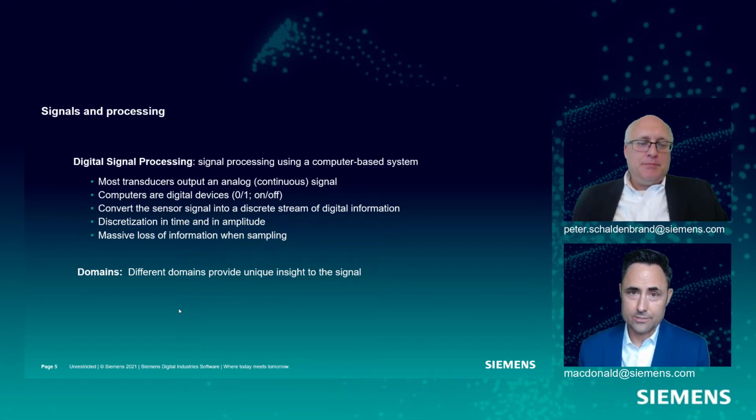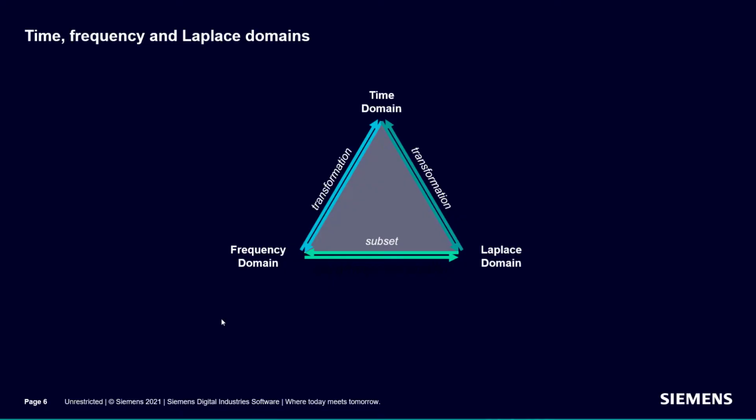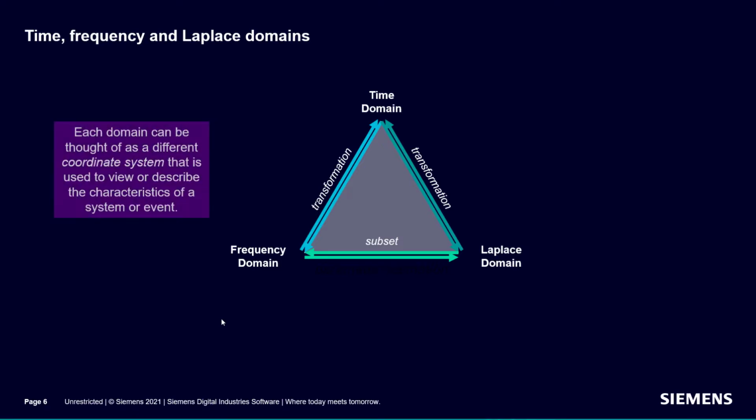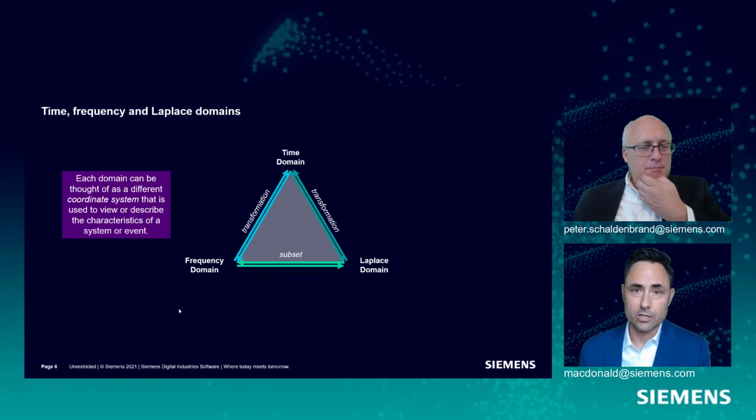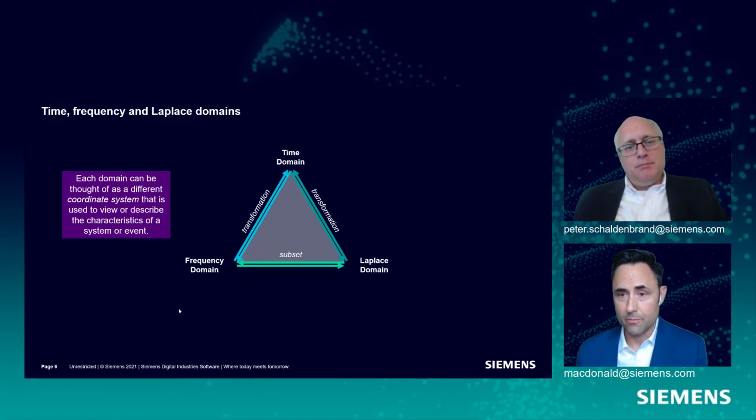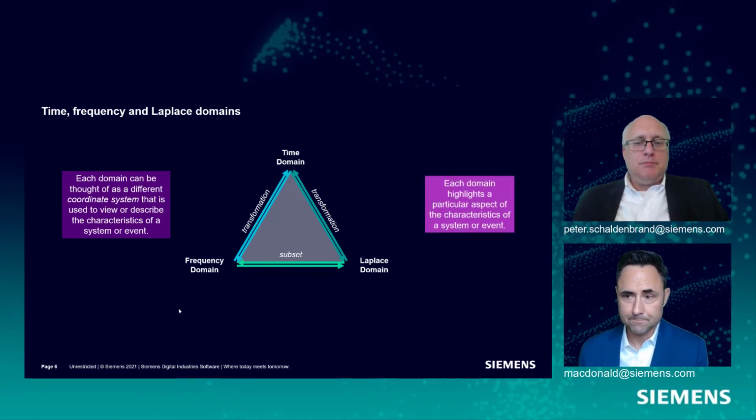One of the things we're going to use to our advantage is we're going to bring that digitized signal into some different domains, and each of these domains will have a little bit different area of expertise, if you will. So time, frequency, and the Laplace domain are three big ones. If we look at these three different domains and how we move from one to the other, you can think of these different domains as a coordinate system where certain aspects of the signal are going to be highlighted. Okay, so two of the biggest ones we're going to use today are time and frequency domain.